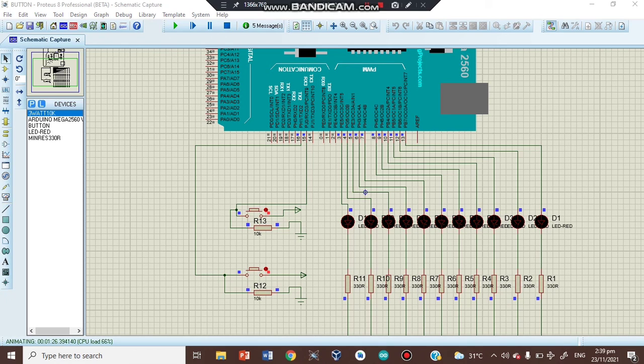Then thank you po. And that is the two buttons, which is the set button and reset button.